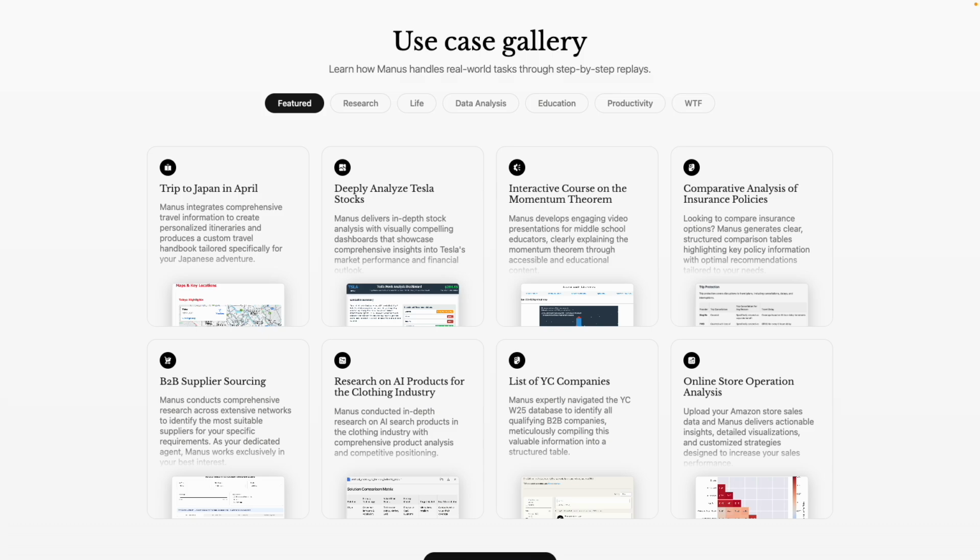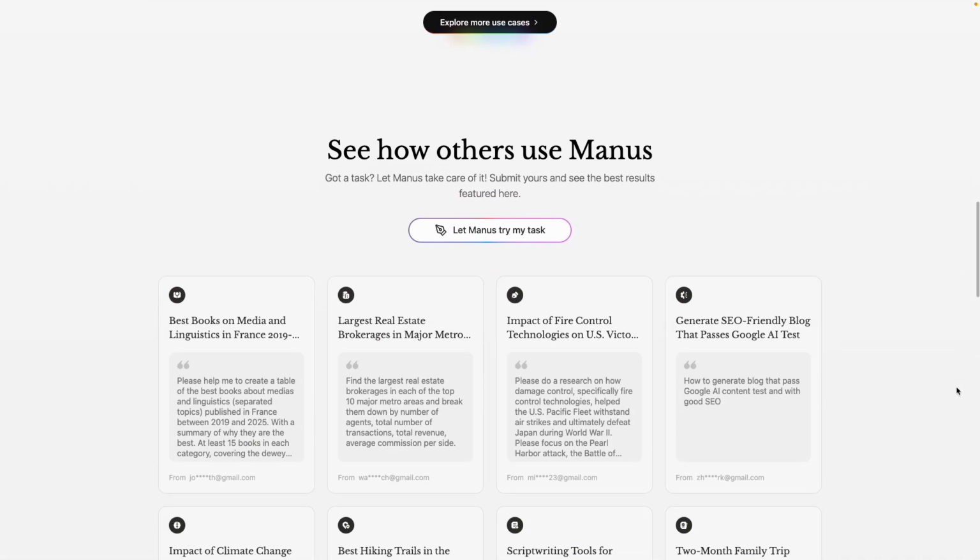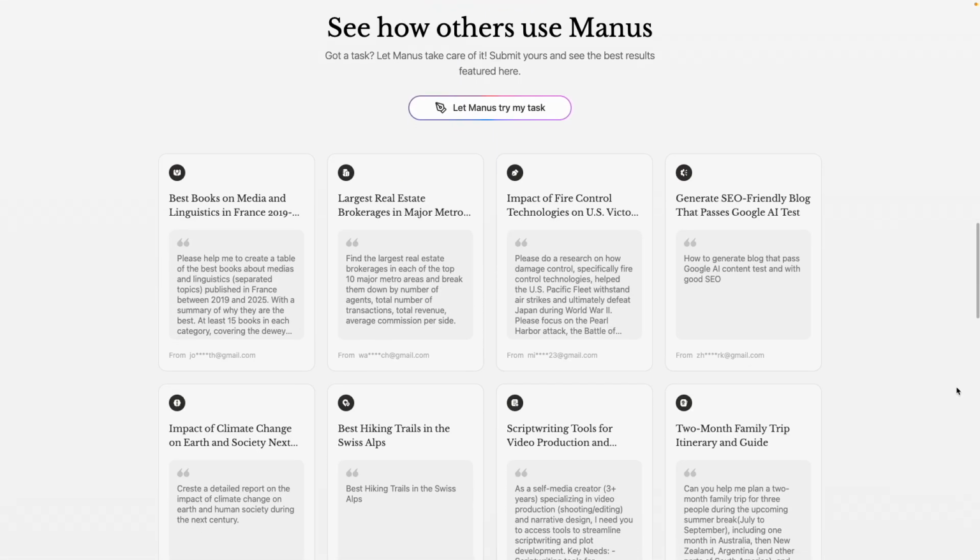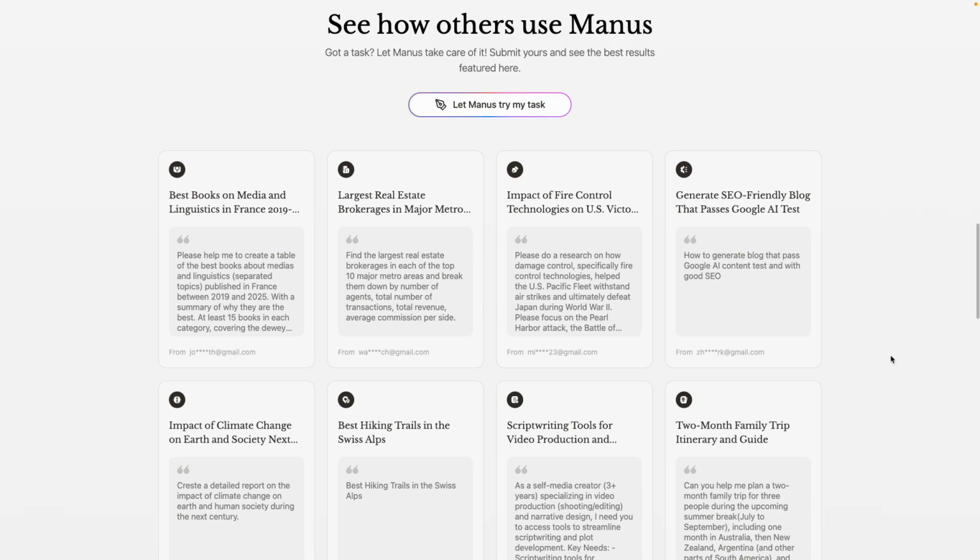Manus AI's standout feature is its independent operation capabilities. It functions without continuous user supervision. As you can see here, we did not give any input in between the process. It just started doing it and finished it on its own. So that's what we can see here. That's a good thing, that we don't have to interact and it will just generate everything for us. Okay, so we can see some other use cases of Manus.